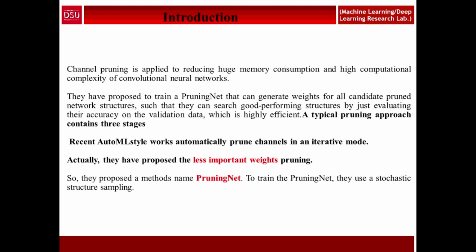The three stages are training a large over-parameterized network, pruning the less important weights of the channels, and fine-tuning the network. Recently, some automated style works automatically prune the channels in iterative modes. So they propose the method of pruning net. To train the pruning net, they use stochastic structure sampling.